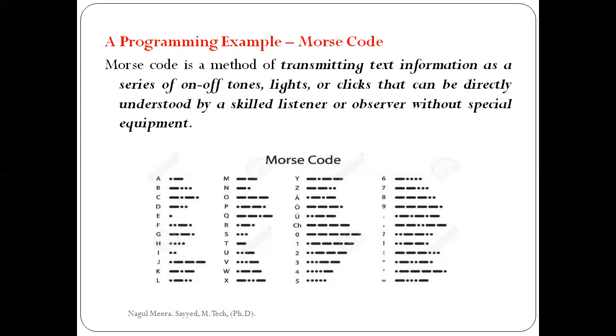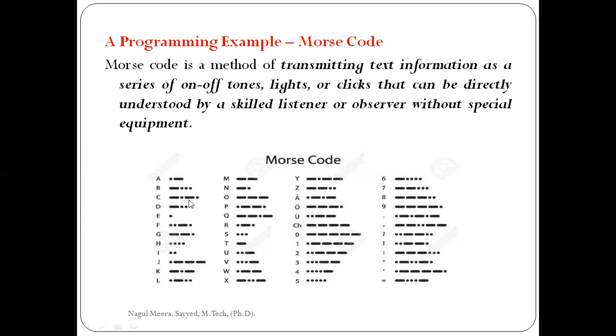Here some symbols are there. For example, a character A consists of some special on-off pattern. The A character has its own Morse code, the B character has its own Morse code, the C character has its own Morse code.